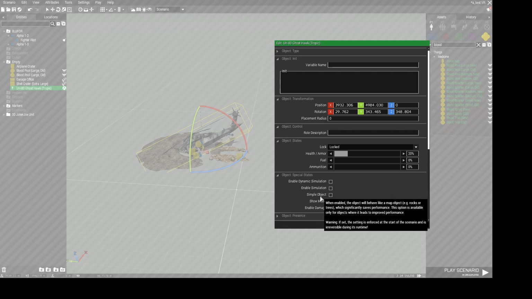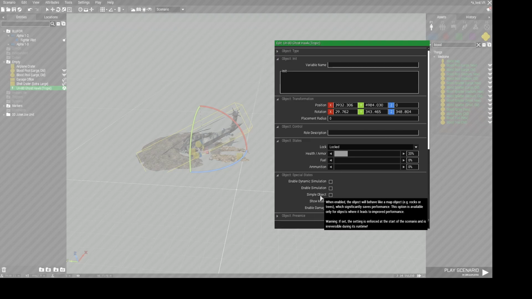So what is a simple object? A simple object is the object itself without any information shared to the server, like damage or stuff like that. Imagine if you have a building with 2 doors. The server needs to know if the door is open or closed. Also, the server needs to know if that building is damaged or not. So all of this stuff is going to be synchronized to the server all the time, except if you set it as a simple object.